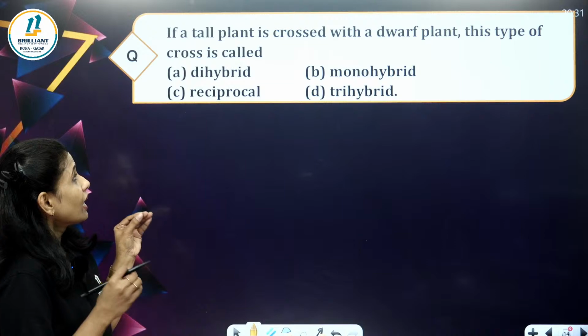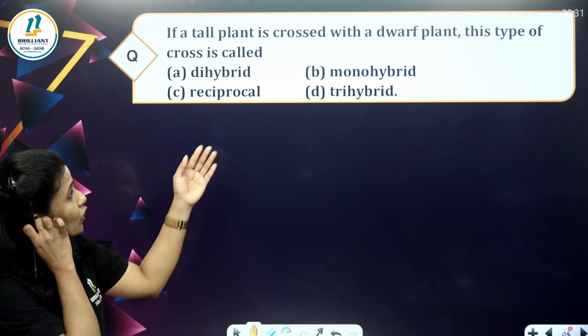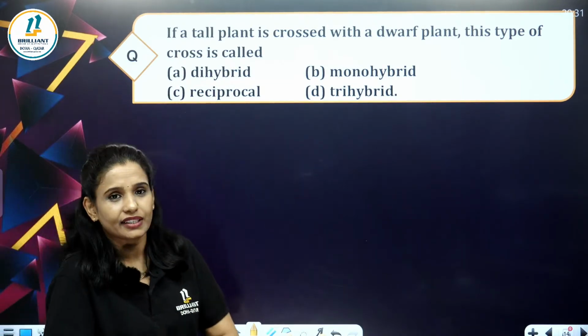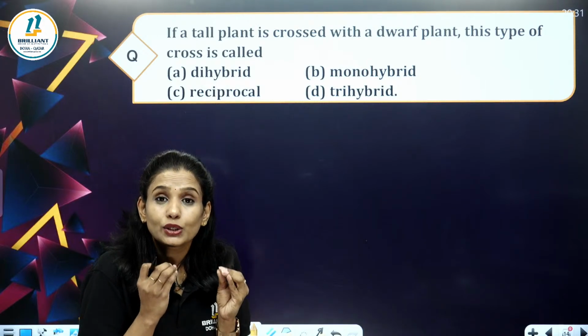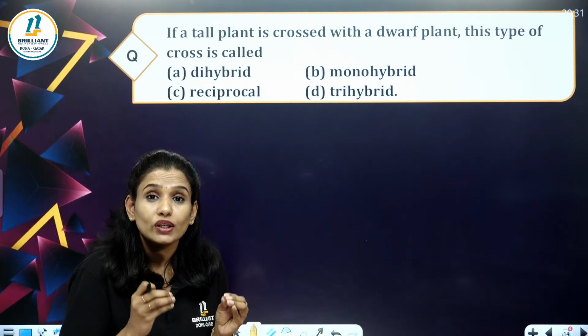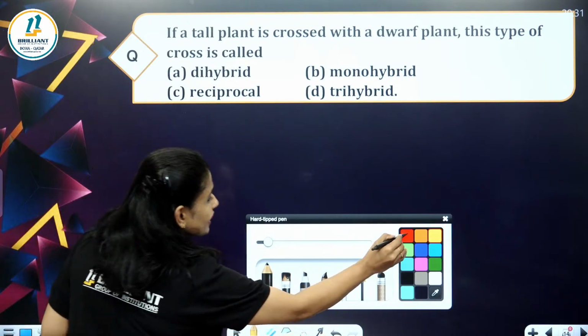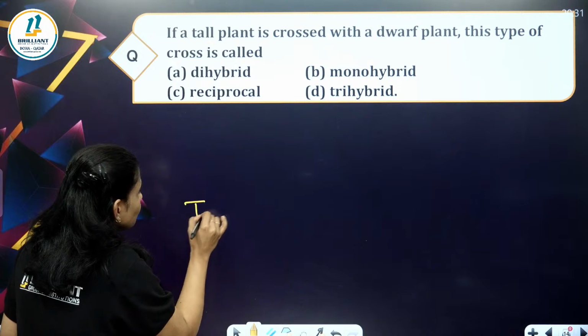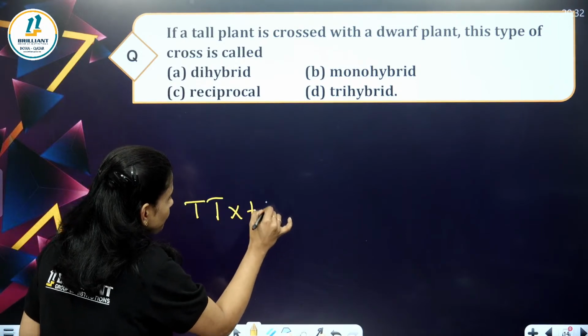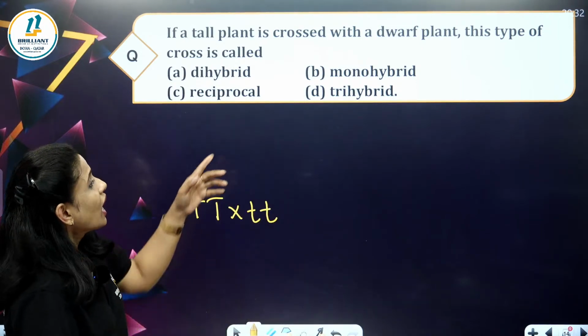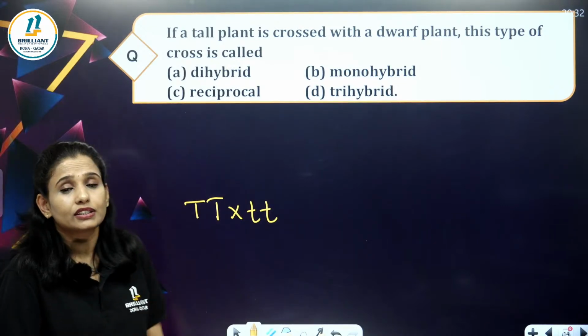If a tall plant is crossed with a dwarf plant, same thing that we did, this type of cross is called what?